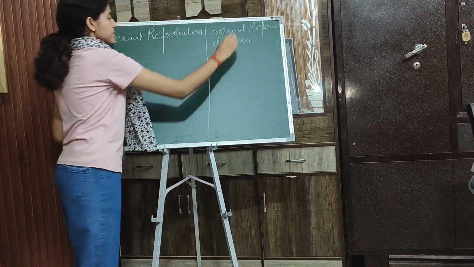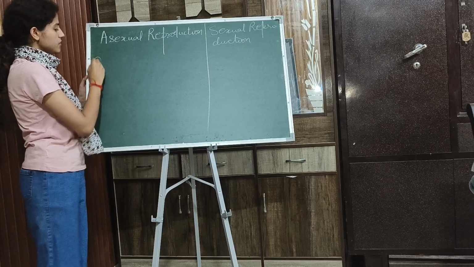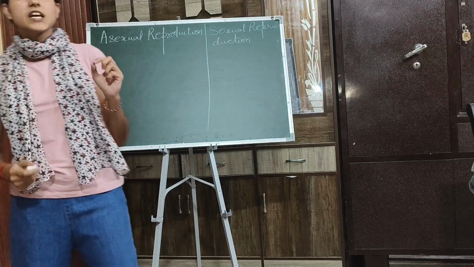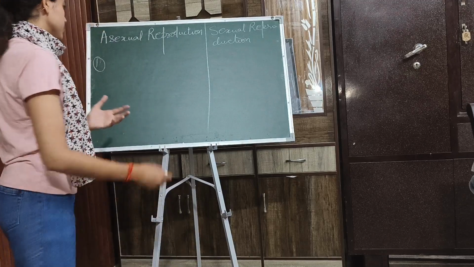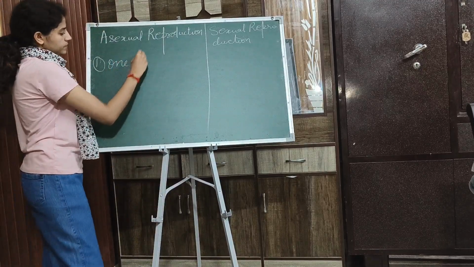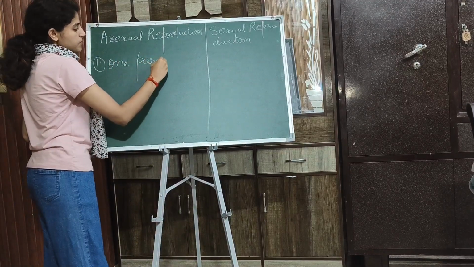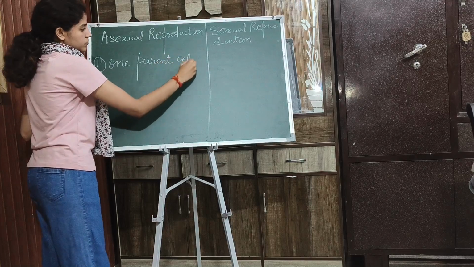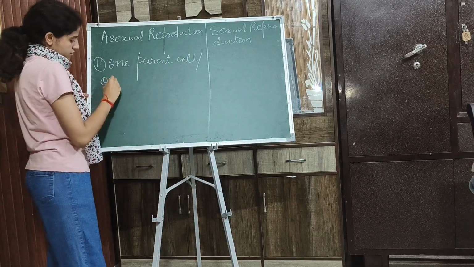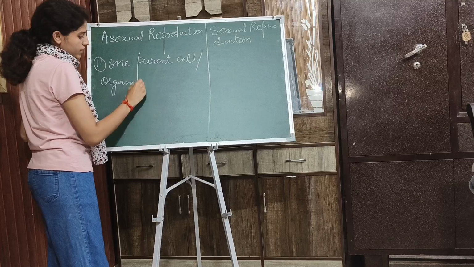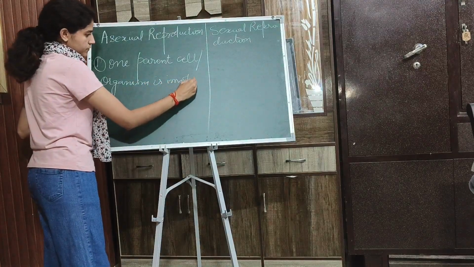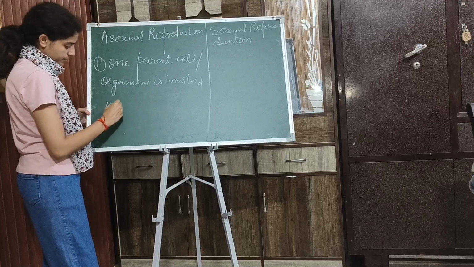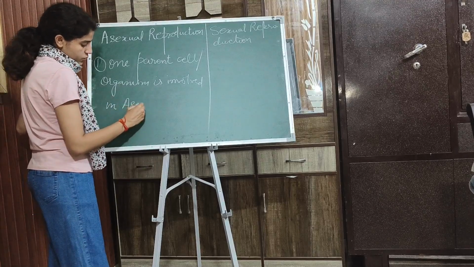between the two is, number one difference is that in asexual reproduction only one parent is involved. One parent cell or organism, only one organism is involved in asexual reproduction.